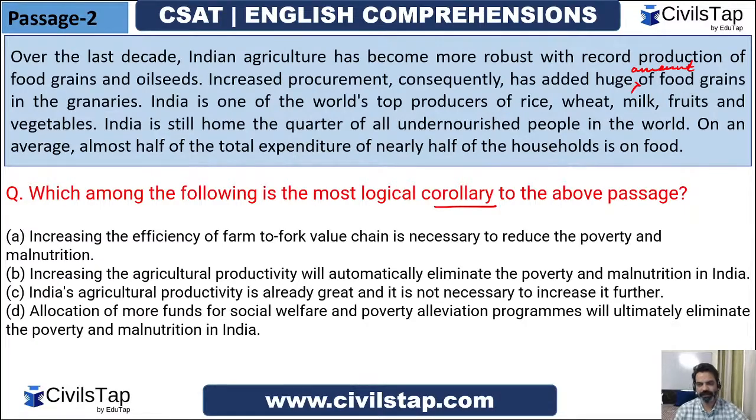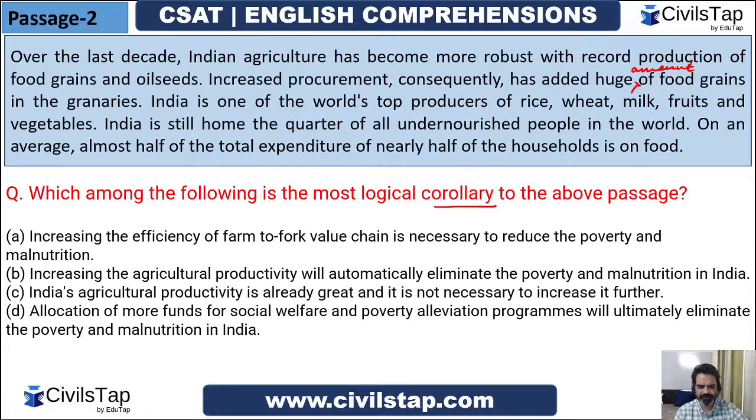So this is a critical situation, guys. We are the leading producers of rice, wheat, milk, fruits, and vegetables. We have our granaries filled with food grains, and we have become self-dependent from our green revolution in terms of production, right? But still, we have the most undernourished people in the world, and almost half of the total expenditure of nearly half of the households is on food. That is also true. So, what is the most logical corollary?